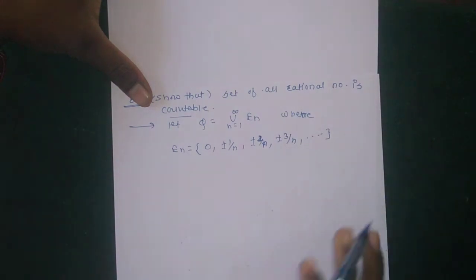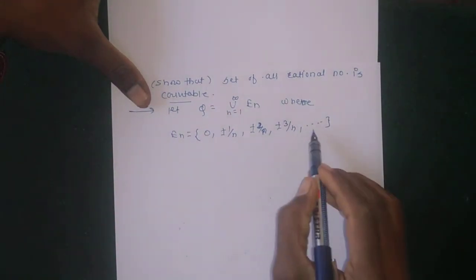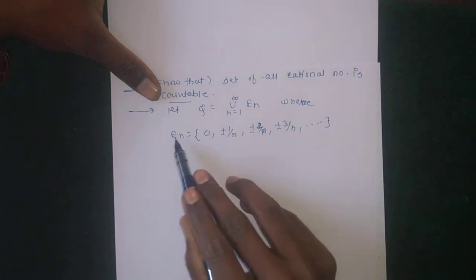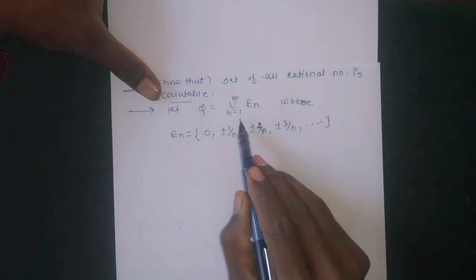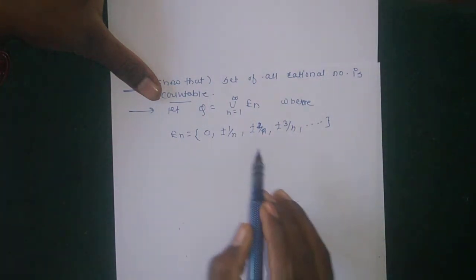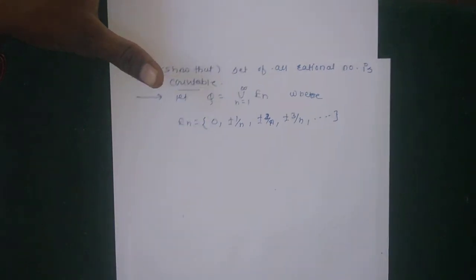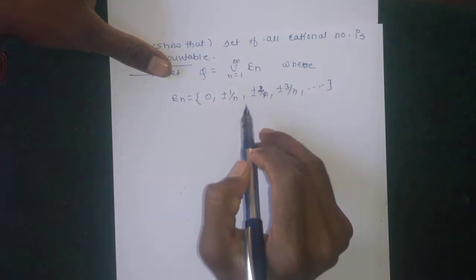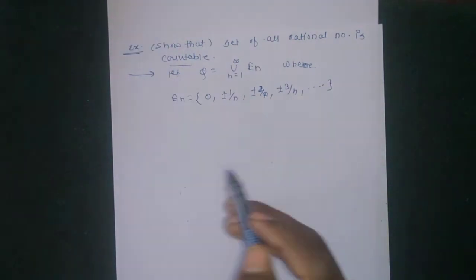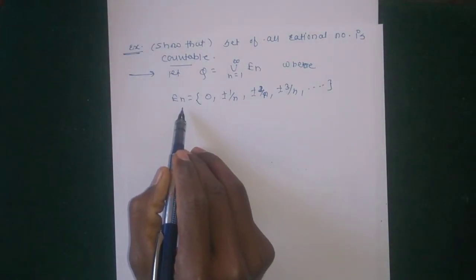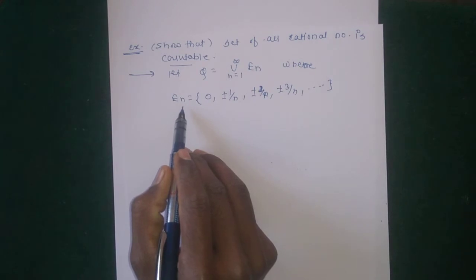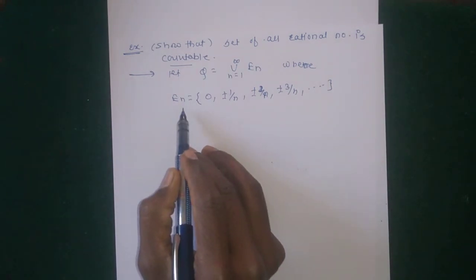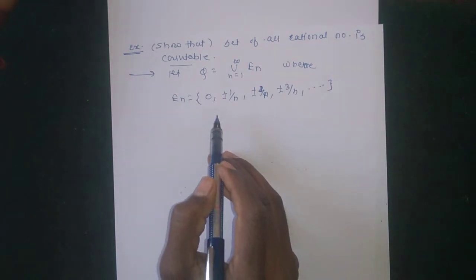En is a set of rational numbers. This is an infinite number of sets whose union is equal to Q. First we show that each En is countable. Then, since a countable union of countable sets is countable, Q is countable.